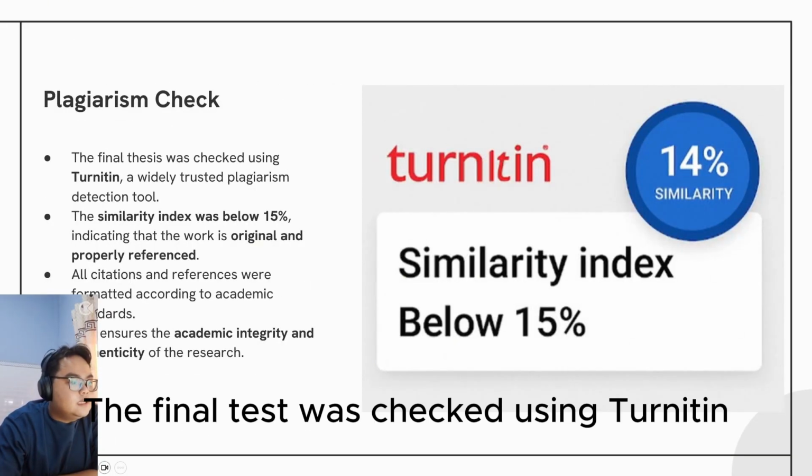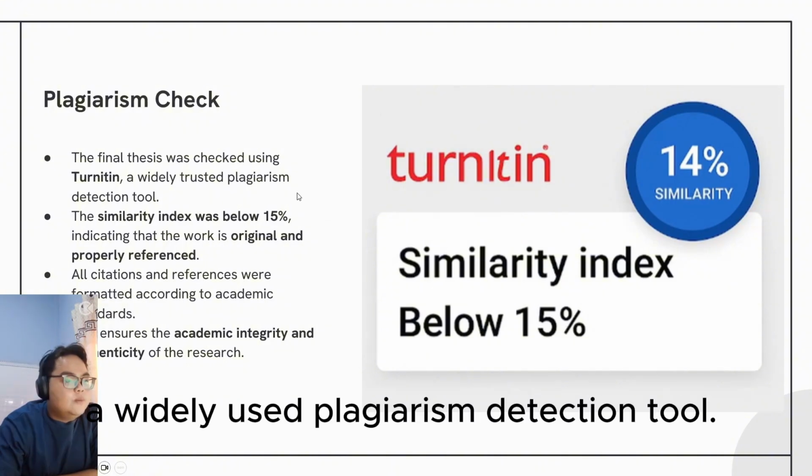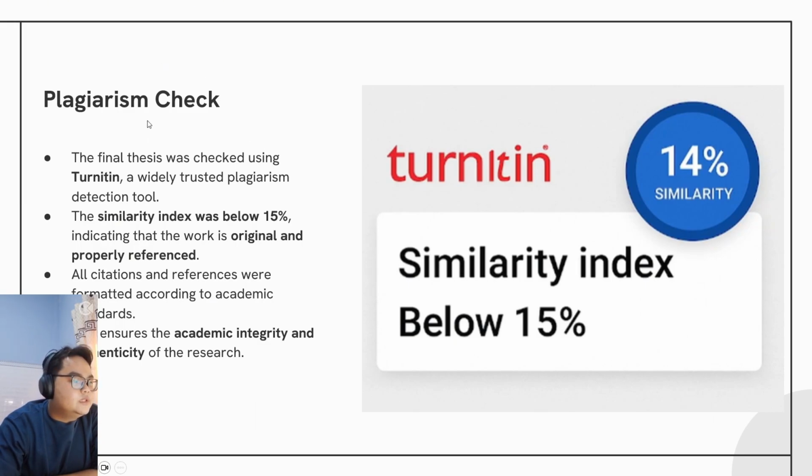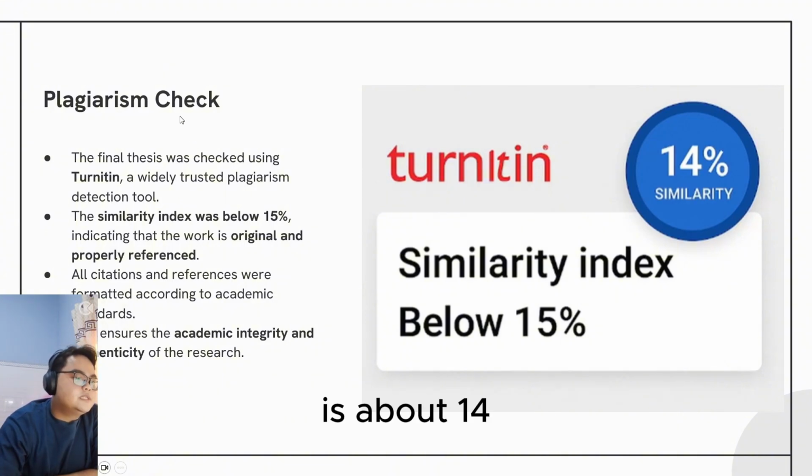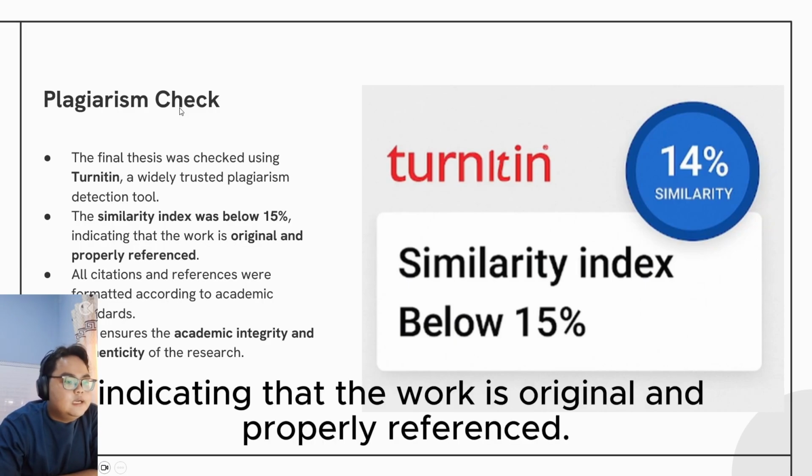The final text was checked using Turnitin, a widely used plagiarism detection tool. The similarity index was below 15 percent, about 14, indicating that the work is original and properly referenced.